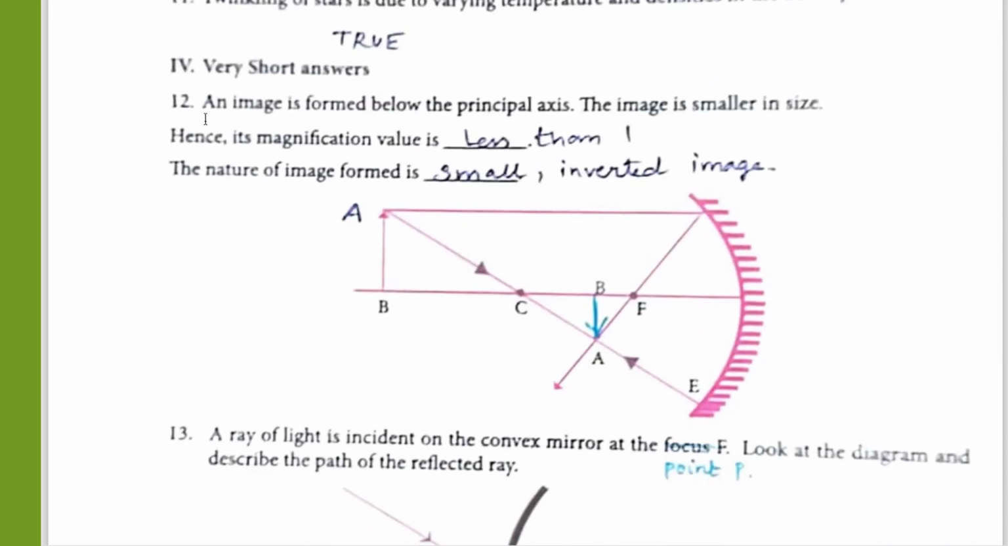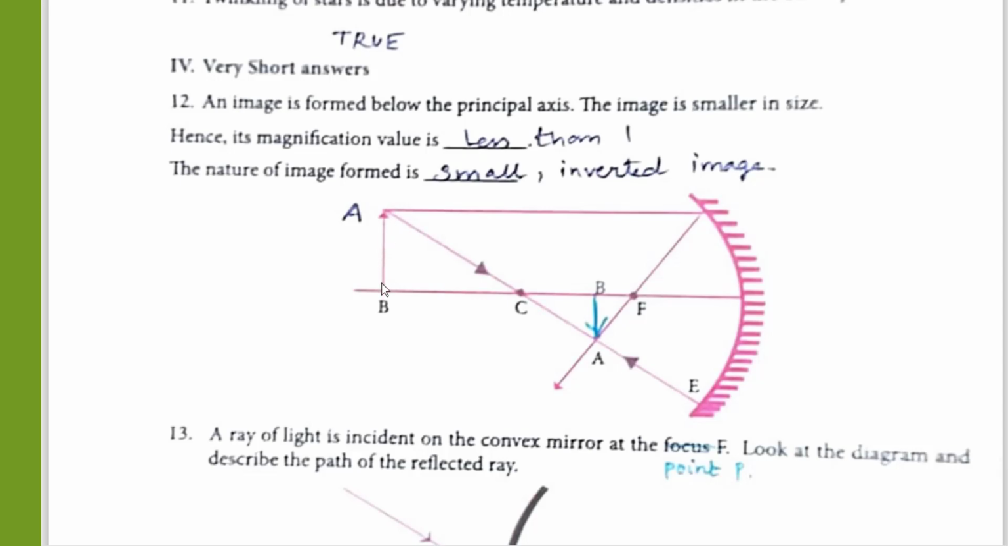Very short answers. An image is formed below the principal axis. See, the image is formed below the principal axis. This is the principal axis and the image formed here is below the principal axis. The image is smaller in size. Hence, its magnification value is always less than 1.